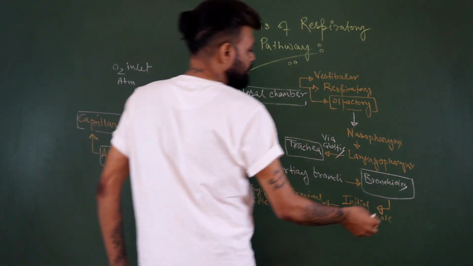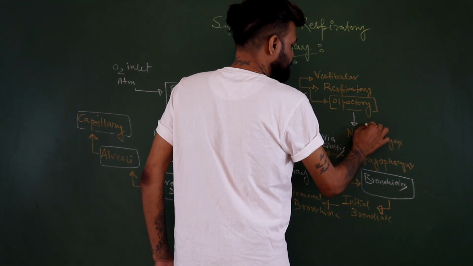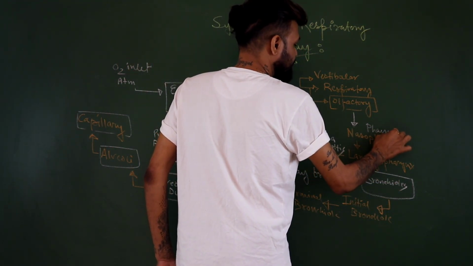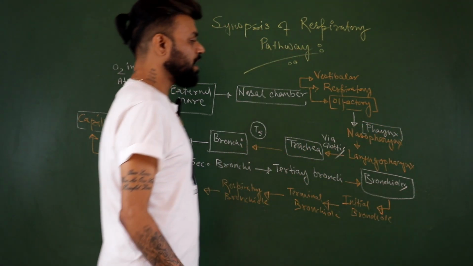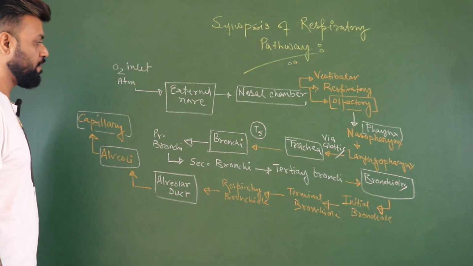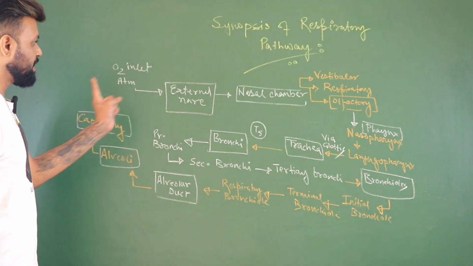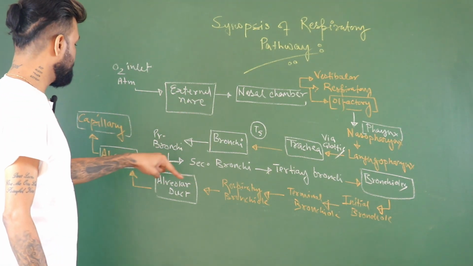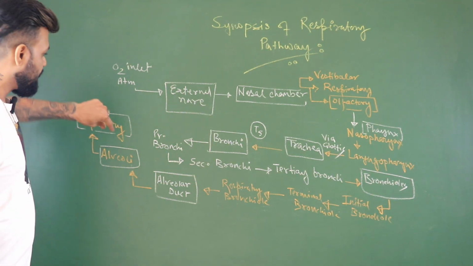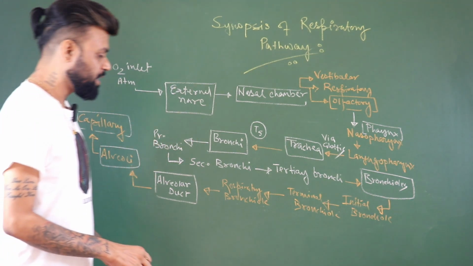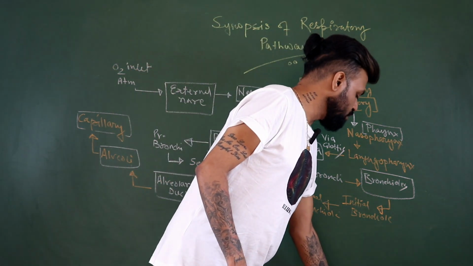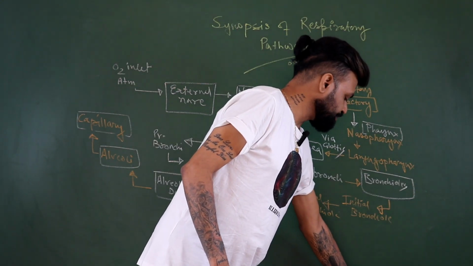So you see from over here, see this proposition. The oxygen from the atmosphere goes through all these phases, and in your NCERT, after the nasal chamber, it is mentioned as the pharynx. Which part of the pharynx are we going to consider? Nasopharynx and then the laryngopharynx, right? So this is the pathway of how the oxygen reaches the capillary.